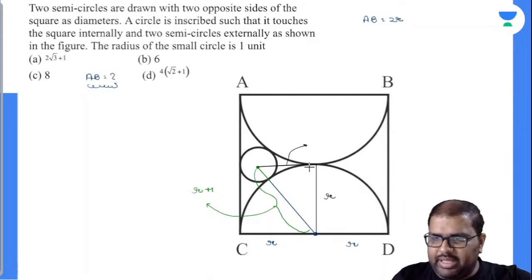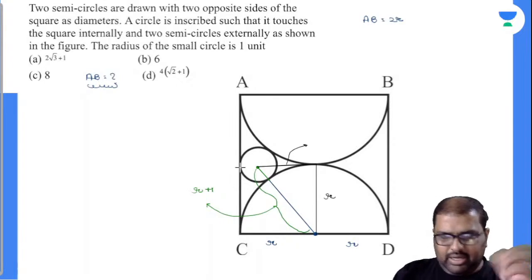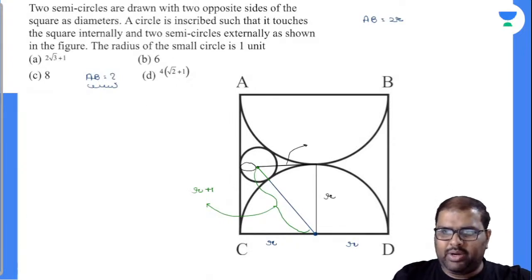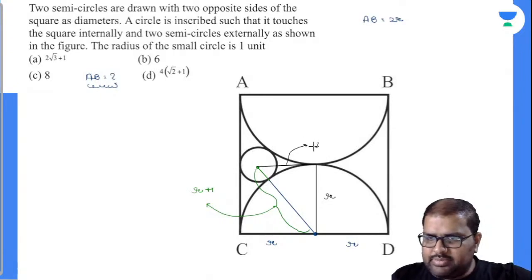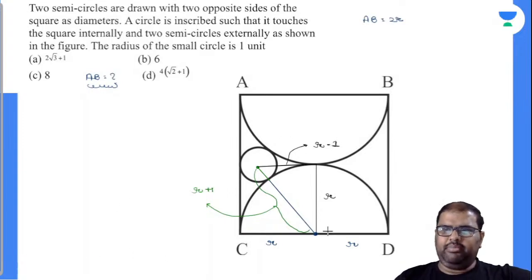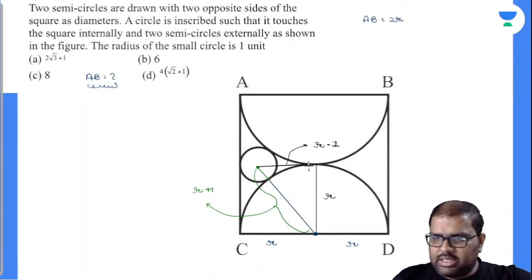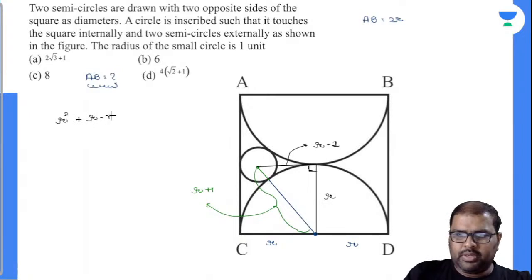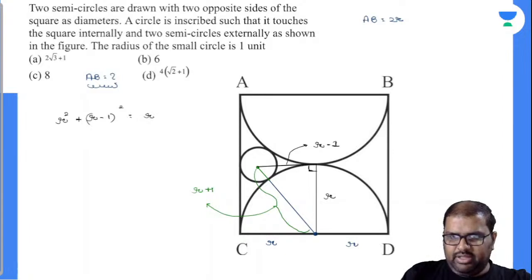Closely observe. From here to here it is the radius, but you have removed this small 1 unit. So from r, you have removed 1 unit. Now can you find it by Pythagoras theorem? This is a right angle. So I can write r square plus (r minus 1) whole square is equal to (r plus 1) whole square. By this I can find the value.